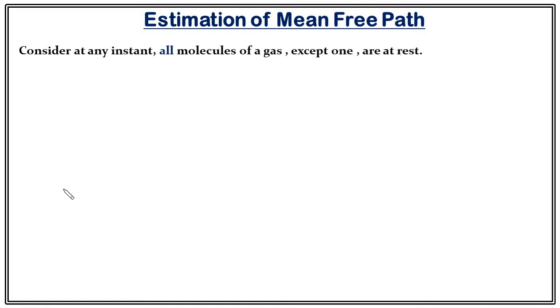Now we are in a place where we can find out the expression for mean free path. To estimate the mean free path, we will consider that at any instant of time, all molecules of a gas except one are at rest. This assumption is very crude, and it is very far from the realistic case. However, the expression that comes from this assumption will be very much reasonable. So we will proceed with it, and finally we will see the improved result also.